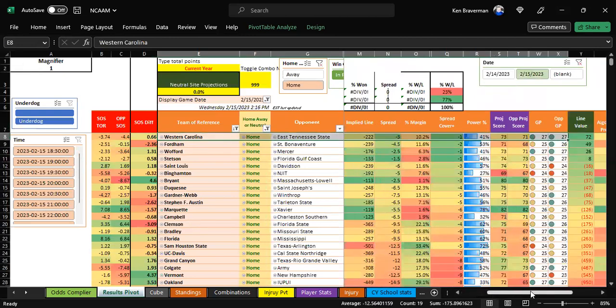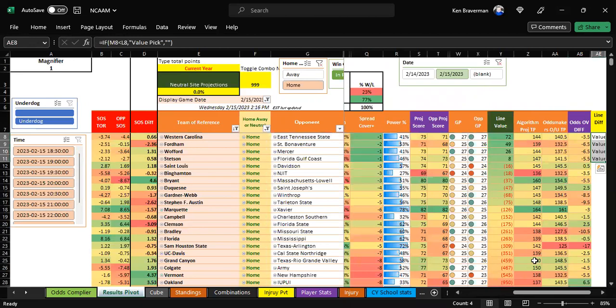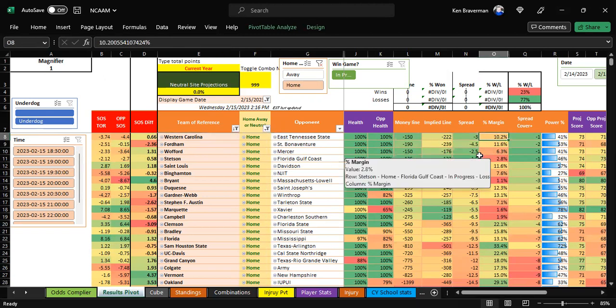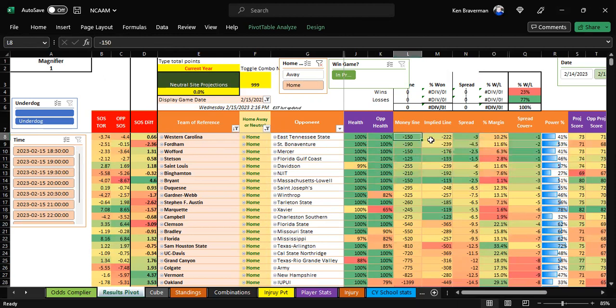Because we've done pretty well with the value picks in the last few weeks that I've been doing this, I kind of want to use them and not restart from scratch every time I try to assess the board every day. So let's just talk about this game. Western Carolina is home. Great. They have a 10% margin with no bump. Great. They're only minus 150. The algorithm says they should be minus 222. So you have value here. Okay. Strength of schedule is even better than East Tennessee State. There's no reason this pick should lose. They're an okay team. I mean, anything can happen, but that's probably a winner.